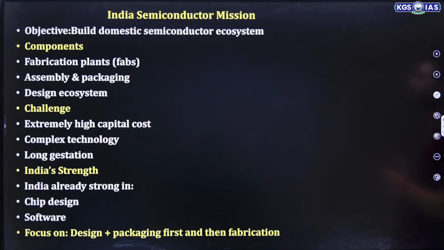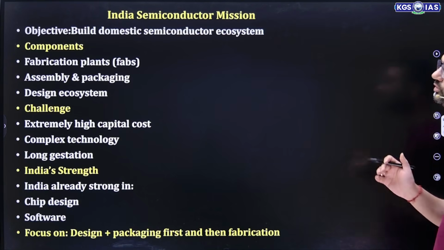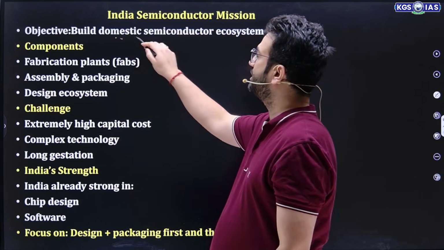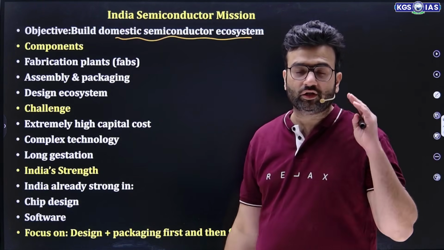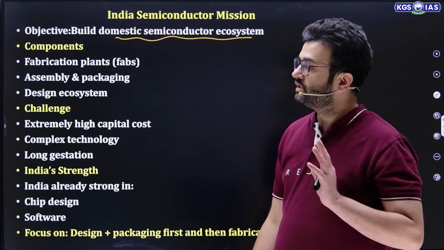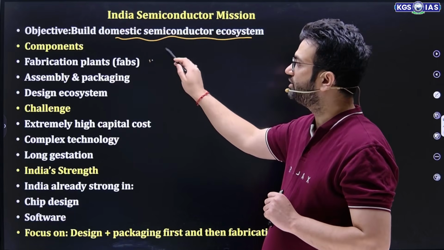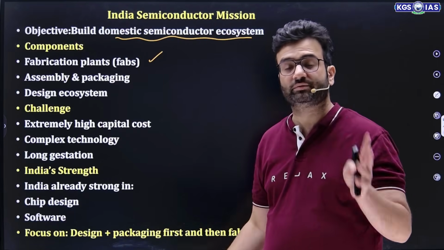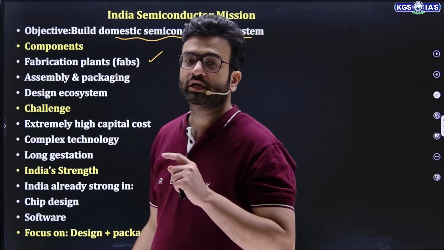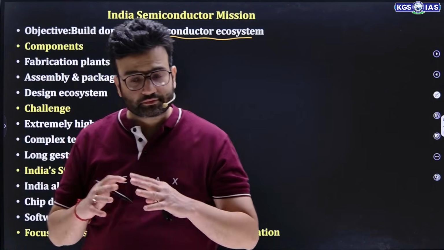Now, what is India's semiconductor mission? The objective is to build a domestic semiconductor ecosystem, where we try to reduce our import dependency. So the components are creating fabrication plants where these can be manufactured. But the only issue with semiconductors is they require a lot of fresh water.